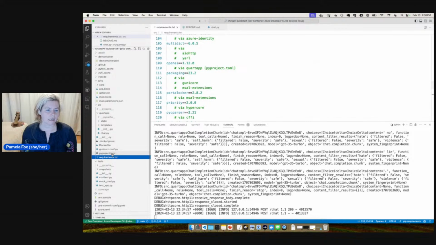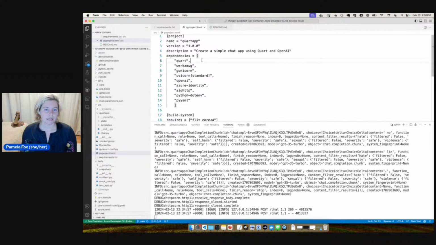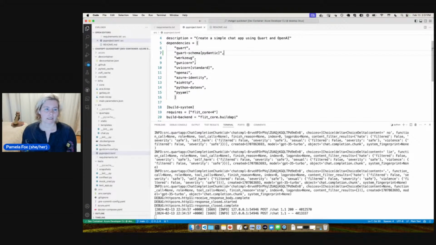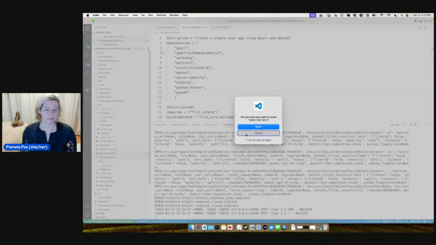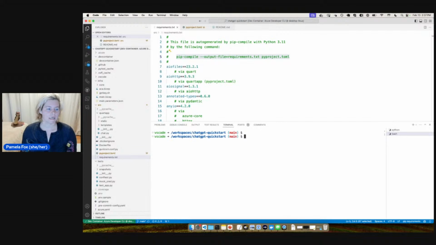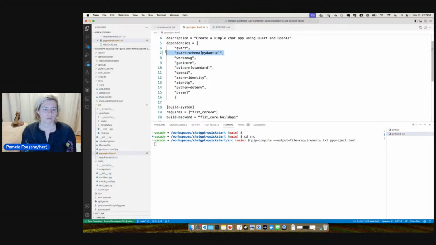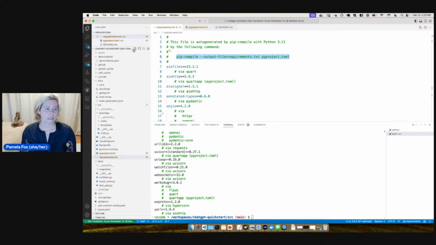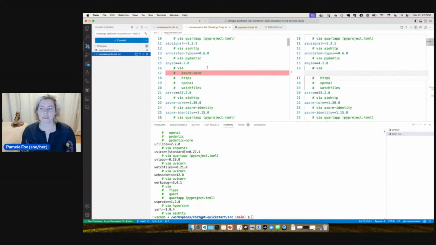So let me put that as a dependency here. Okay, so we got that, and then we're going to compile our requirements.txt again. We're inside source, and I'm going to update the requirements.txt after updating pyproject.toml. So it should bring in Quart-Schema with Pydantic and any of its dependencies. Let's take a look at the changes.